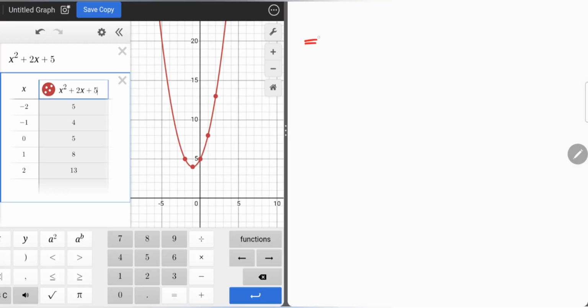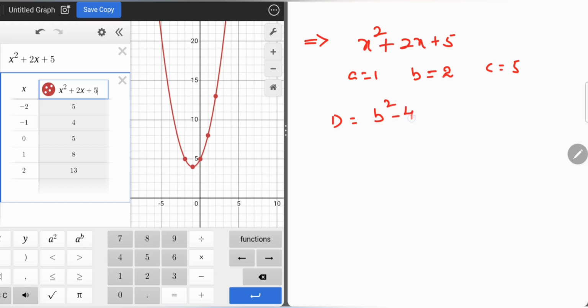Okay, we are dealing with model 3. If I take one more quadratic equation, okay, now a value 1, so a value greater than 0, therefore the parabola will be open upward. So b value 2, c value 5. So find the nature. So d value is b power 2 minus 4ac. What is the b value there? 2 power 2 is 4 minus 4 into a into c. So 5, so 4 minus 20. So what is the d value? It is negative. Okay.